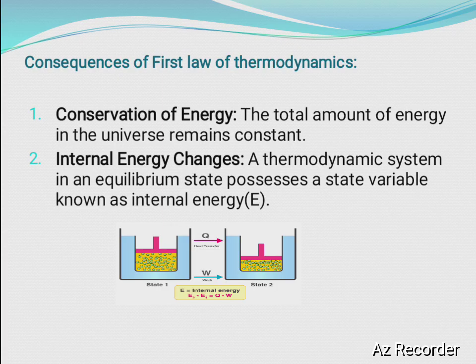It can change from one form to another, but cannot be created or destroyed. So the total amount of energy in the universe remains constant. This is termed the conservation of energy. Understood?